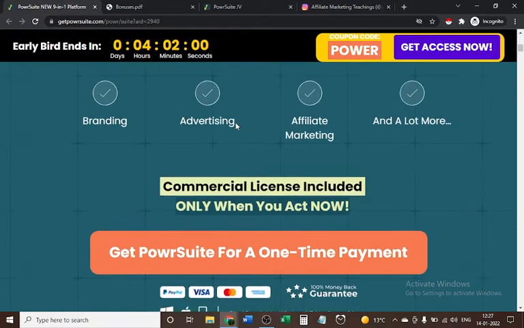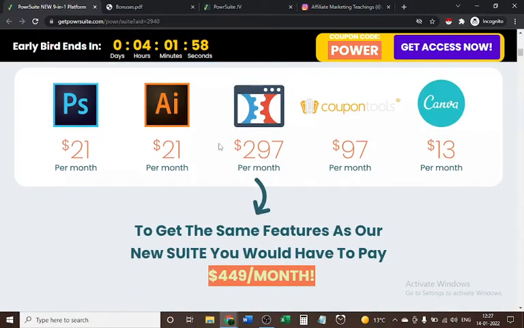So let's get back to the review. Here it's for Photoshop, whose per month cost is $21. It's Adobe Photoshop, Adobe Illustrator, whose per month cost is $21. ClickFunnels per month cost is $297.